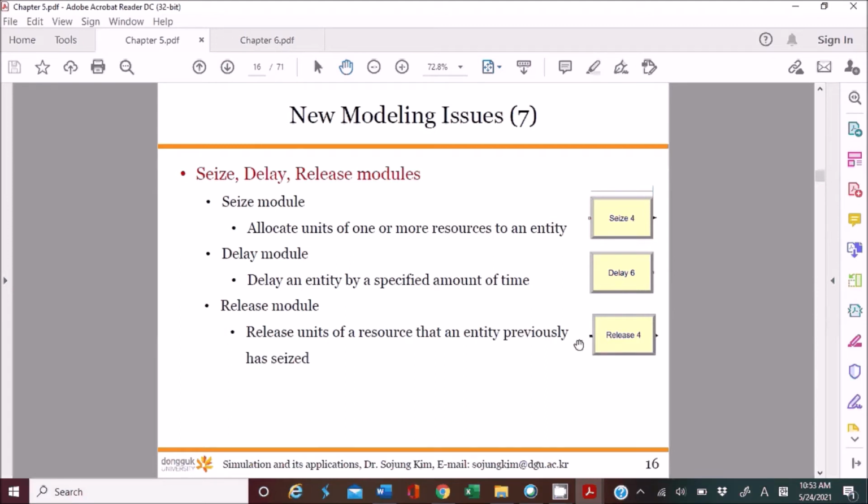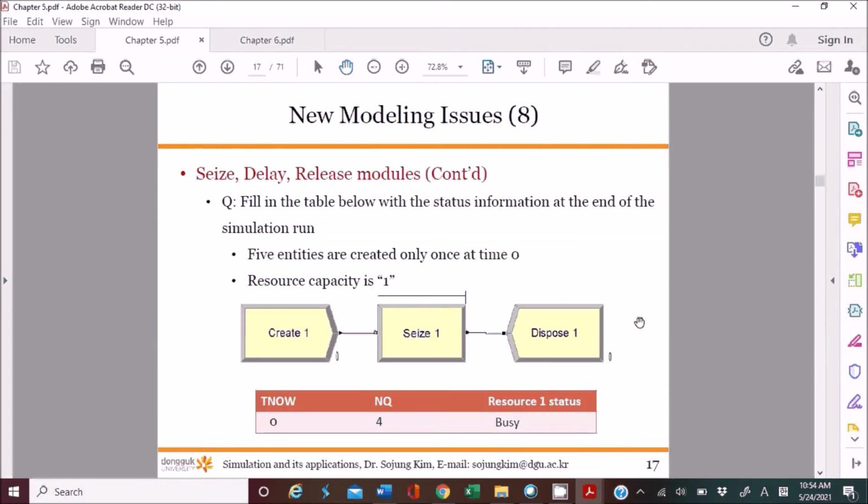And if you don't use a release module, then your entity cannot release the resources, so that other entities cannot seize the existing resources. So that's why you have to put the release module before the entity leaves the system. Or you can skip delay if you want, or skip release if you want, but I recommend you to have seize, delay, release together. Okay, so here is the example.